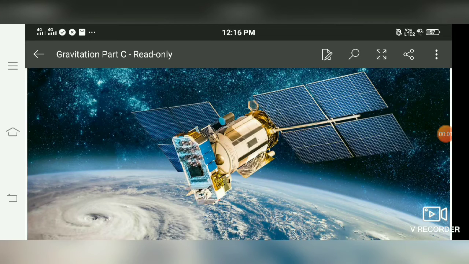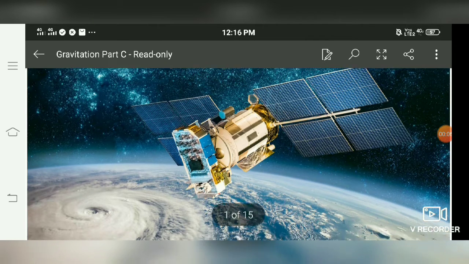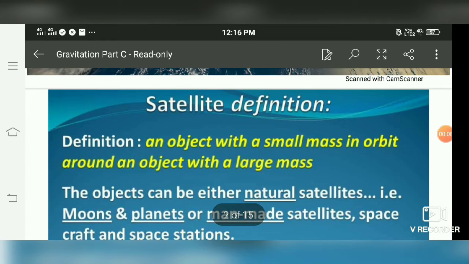So the next topic that we have to cover in the chapter gravitation is the satellite. A satellite is an object with small mass in orbit around an object with a large mass. Like Earth is a large mass object where Moon is moving around it in an orbit, that is called a satellite of Earth. So Moon is small as compared to that of the Earth. The objects can be either natural satellites or man-made satellites. The Moon is an example of an Earth satellite, it's a natural one.